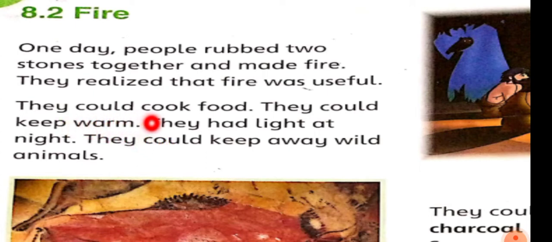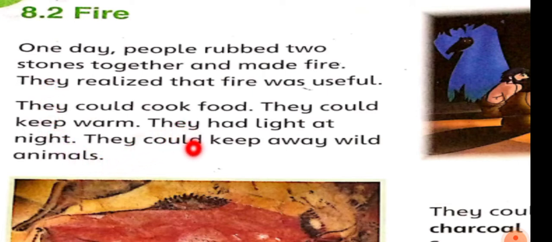They could cook food, they could keep warm, they had light at night, they could keep away wild animals. This paragraph is very important, as these are the important uses of fire. So please make a bracket around this paragraph, from "they" till "the animals".